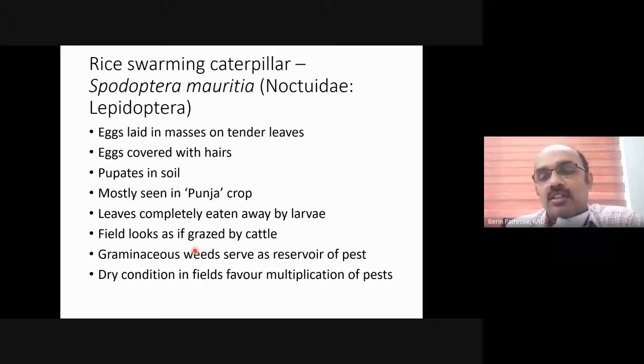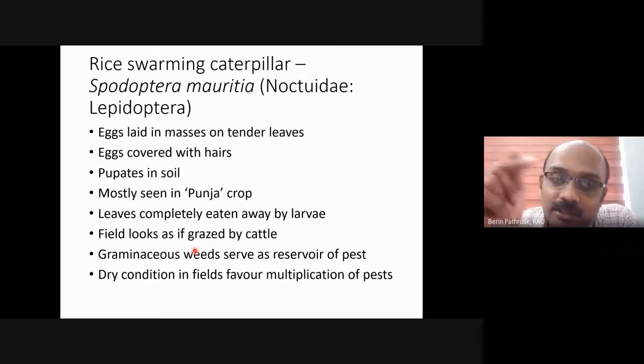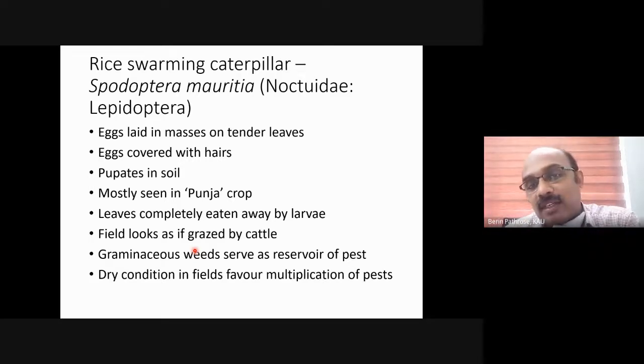If you see the meteorological data, you can clearly see that once the floods occurred, there was almost zero rainfall for about 30-35 days. The entire fields got dried out, and that dry condition again favored the buildup of swarming caterpillar, Spodoptera mauritia. So normally in the field, if the field is dry, it favors the buildup of Spodoptera mauritia.